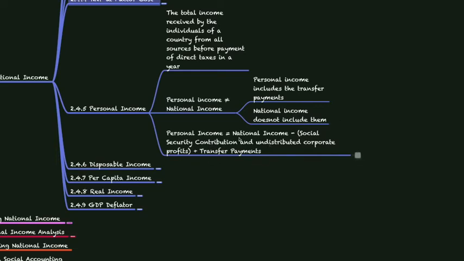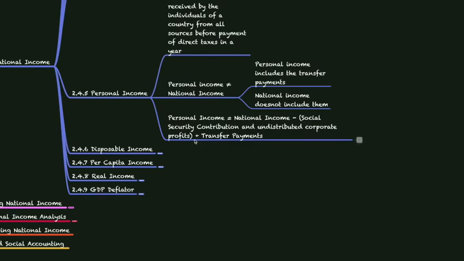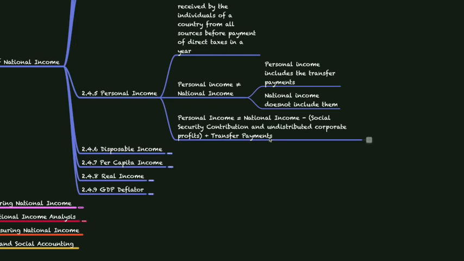The formula used for calculating personal income is national income minus the sum of social security contributions and undistributed corporate profits, and on top of that we add transfer payments. So personal income is equal to national income minus social security contributions and undistributed corporate profits plus transfer payments.